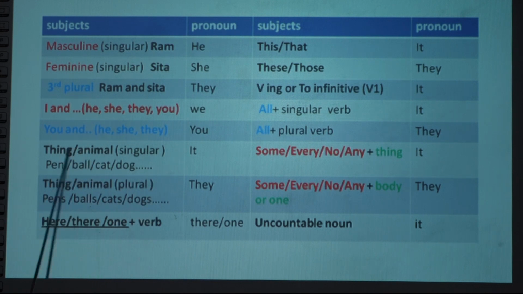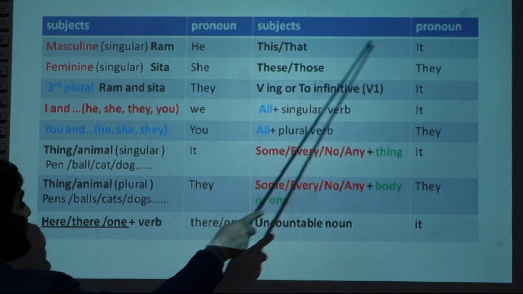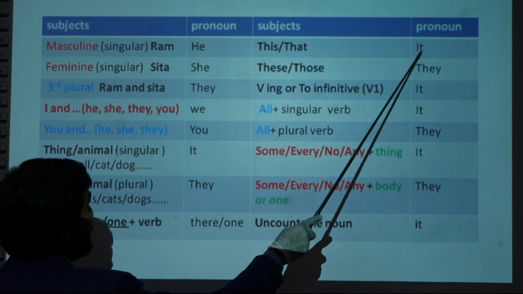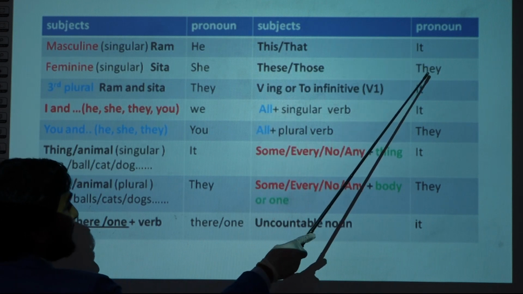So let's see: thing, animal singular: pen, ball, cat, dog, eat. Thing, animal plural: pens, balls, cats, dogs, they. If there is here, keep here; if there is there, keep there; if there is one, keep one. Here, there, one are in our list of tag question pronouns, so these are used the same, no change. If the subject starts with this and that, we cannot use these words in a tag; we have to change them into it. These, those change into they while adding the tag.